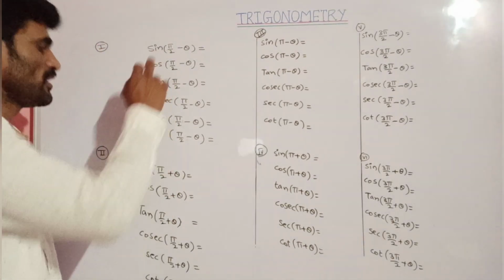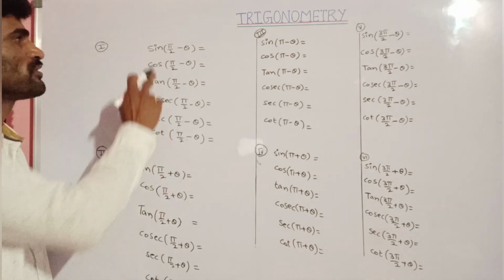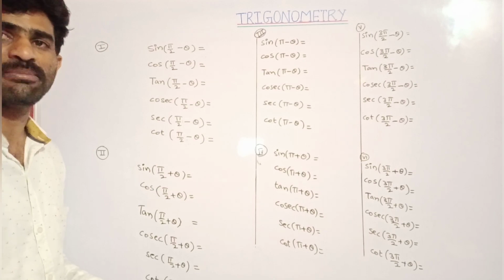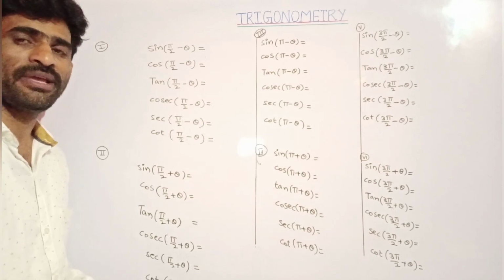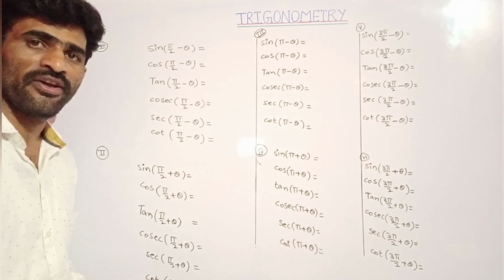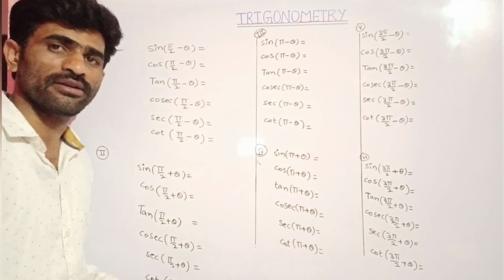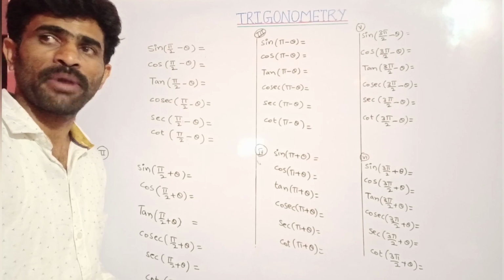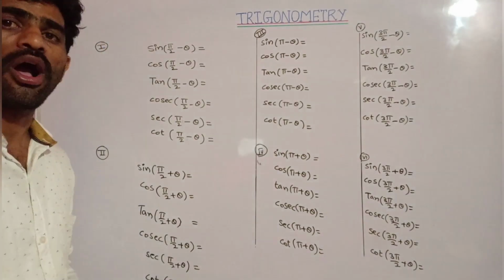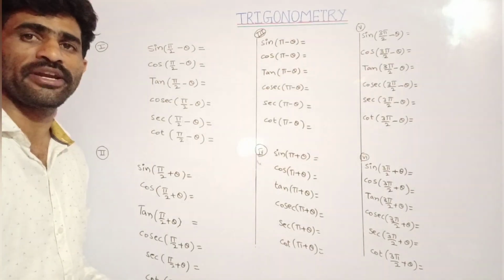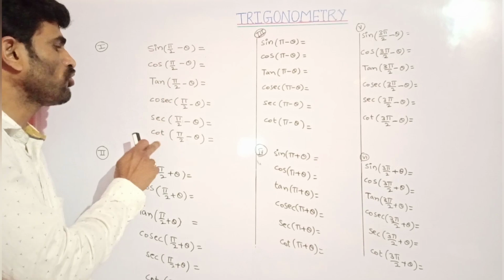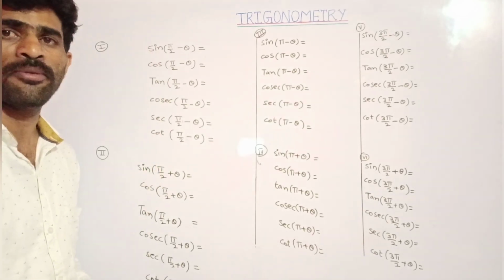For example, in the first part, here I took sin of pi by 2 minus theta. Pi by 2 minus means 90 minus. In which quadrant does 90 minus, or pi by 2 minus, come? It will come into quadrant 1. So in quadrant 1, all trigonometric ratios are positive. Sin to cot, all the trigonometric ratios are positive.